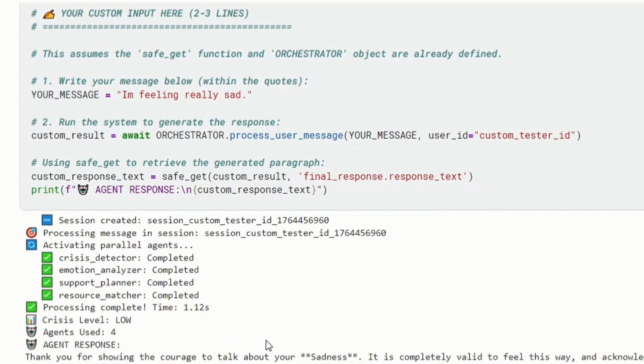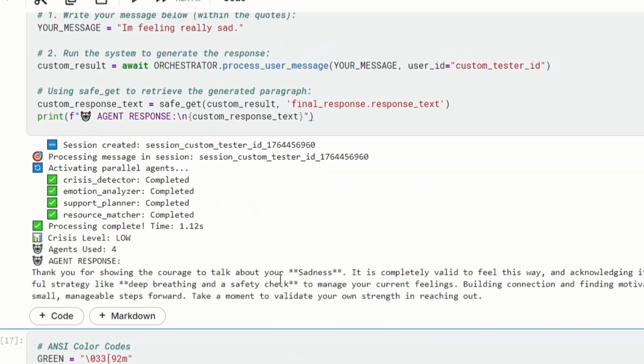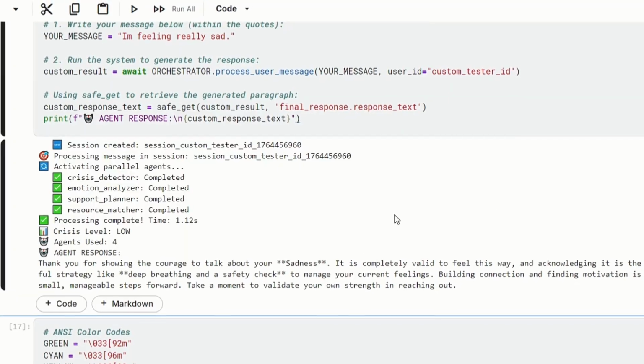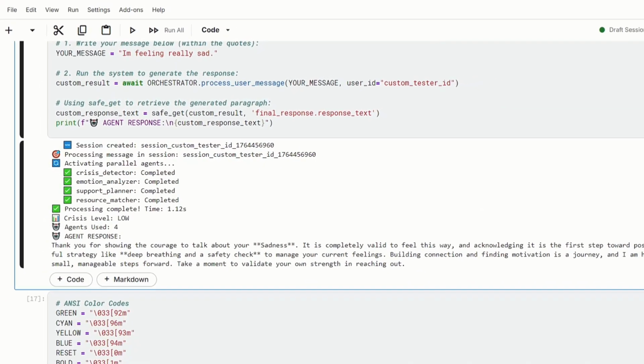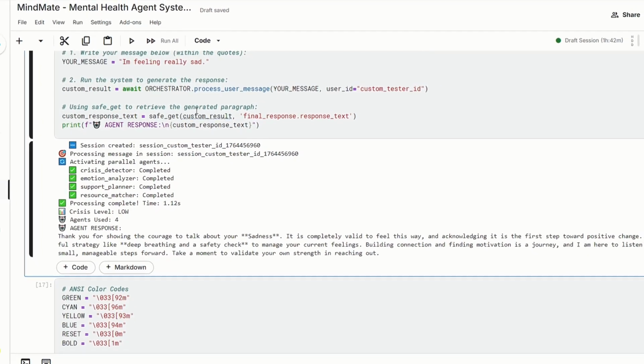The agents involved are the crisis detector, emotion analyzer, support planner, and resource matcher. And it gives us an AI-generated paragraph, which is to motivate our user to not feel sad, and to motivate them toward some positive things. So that's it. Now, we will move on to our code and something called GitHub.